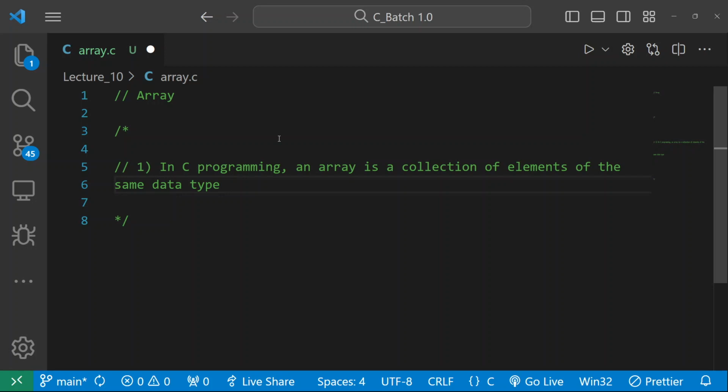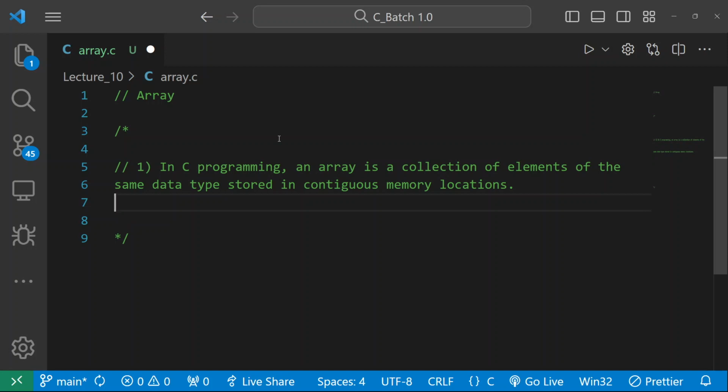In C programming, an array is a collection of elements of the same data type, stored in contiguous memory locations. This is what you should know: wherever you create an array, where is it stored? It is stored in contiguous memory locations.